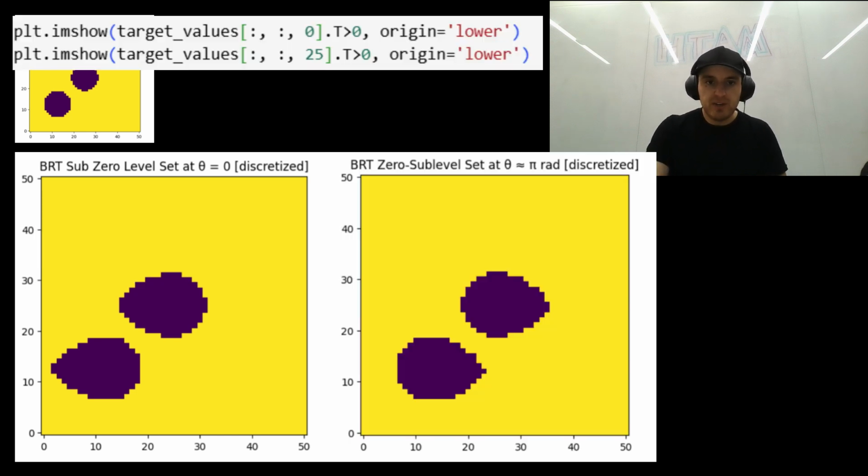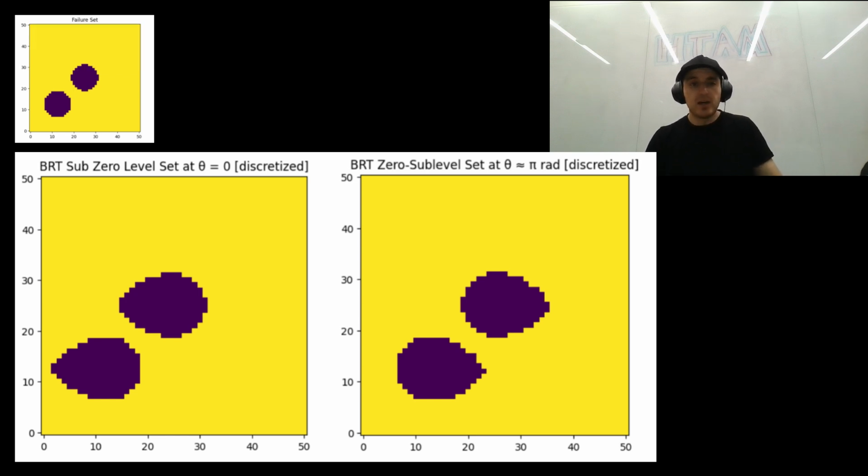So this target values colon 0 is the BRT at theta equals 0, so a heading angle equal to 0. And this is the backward reachable tube slice for when the robot is facing directly right, or whatever that means in this context. It's when theta equals 0 radians, as stated by the code here. The purple danger zones are dynamically unsafe regions, and these are states that will end in failure within 2.8 seconds, even if the robot isn't currently in the obstacle.